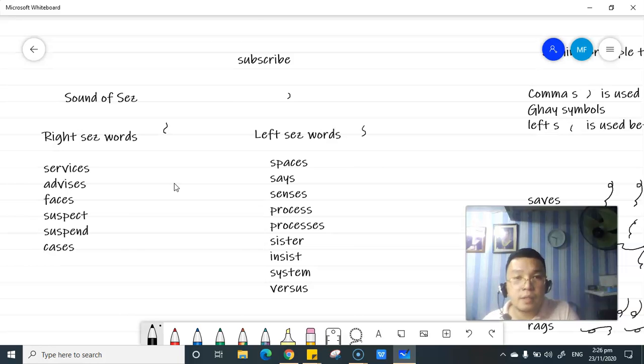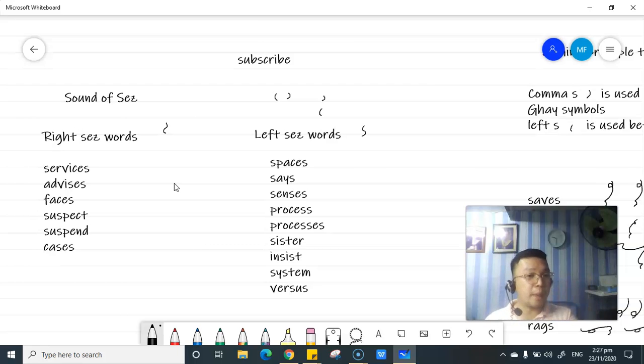Right S, left S. If we are talking about the right ses words, we begin with the right S, then end with the left S. Then if we are going to use the left ses words, we start with the left S and then end with the right S. That is the difference between the two.